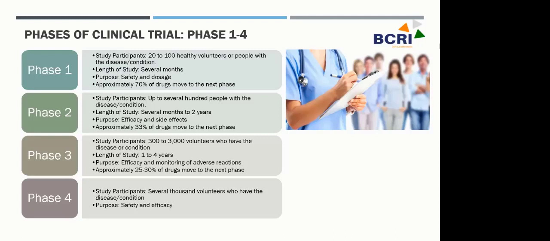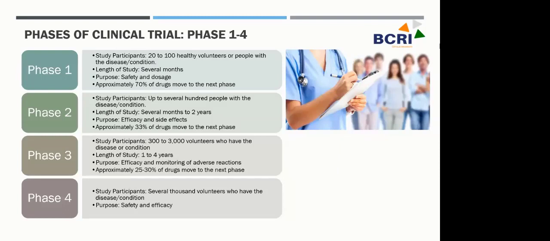Okay, so these will be very complex clinical trial phases. They will have a very huge number of trial participants who have the disease condition. And the length of the study actually spans from 1 to 2 years to 4 years, depending on how complex the clinical trial is.